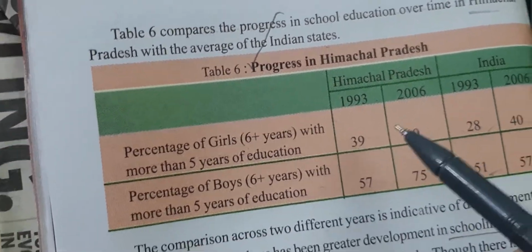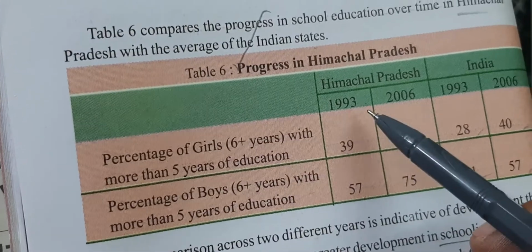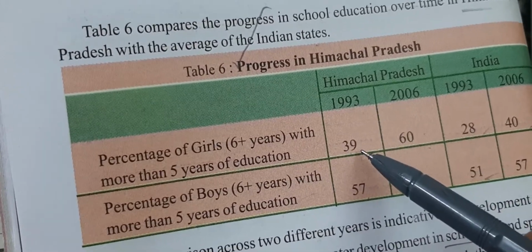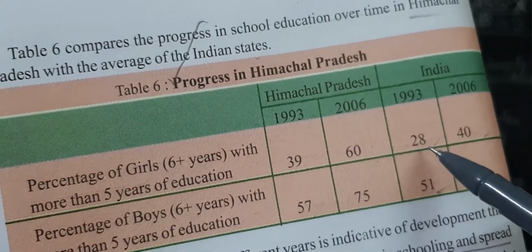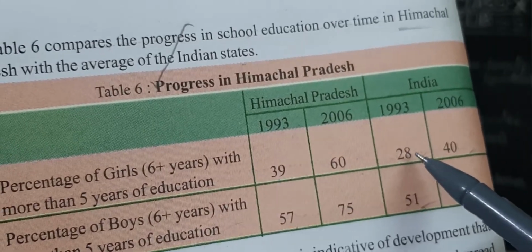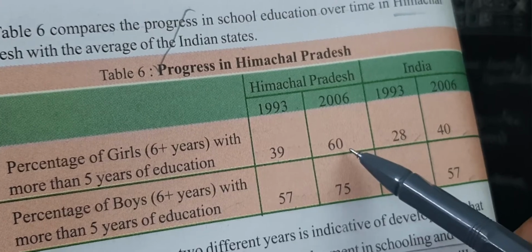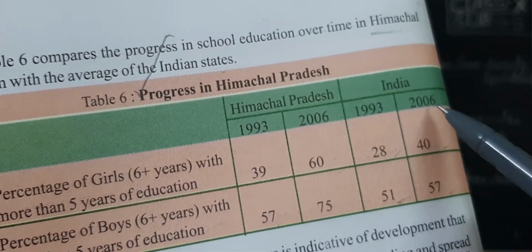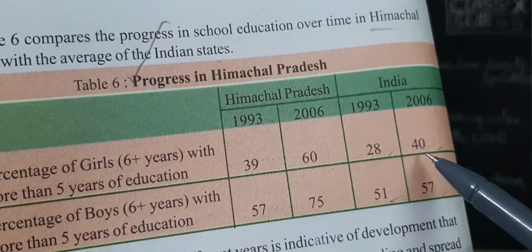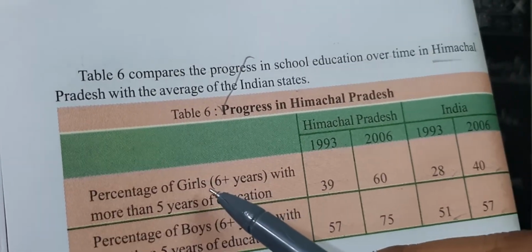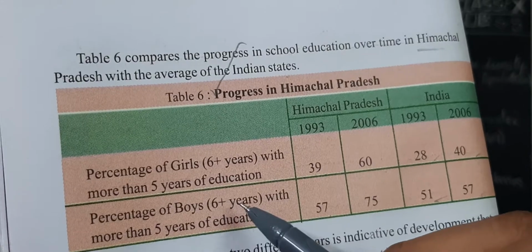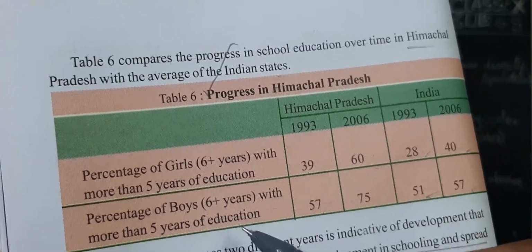Okay. So if you carefully observe here, in 1993 how many? 39%. In 1993, India's position was 28% only. But in 2006 Himachal Pradesh reached 60%, while India was 40% only, children. Next, the percentage of boys. This was the girls' information, children. This is boys aged 6 and above with more than 5 years of education.